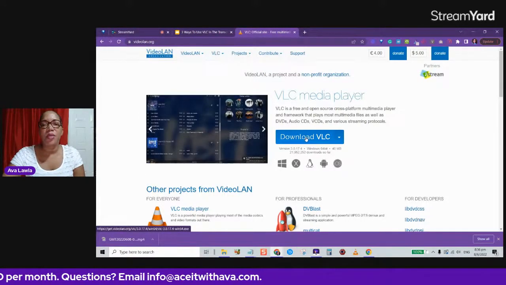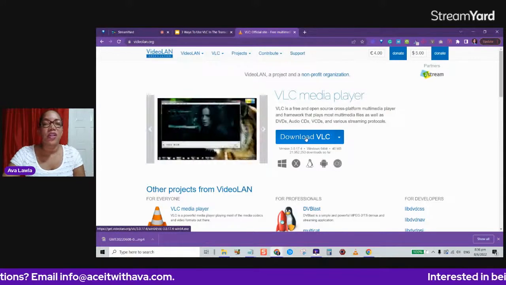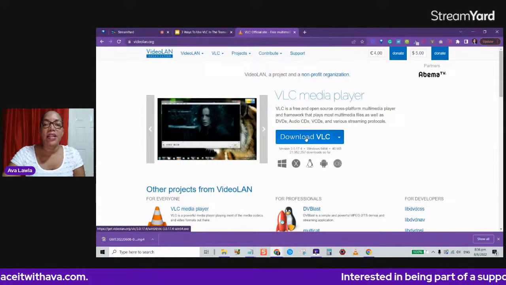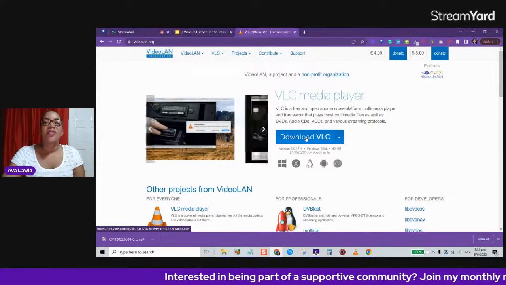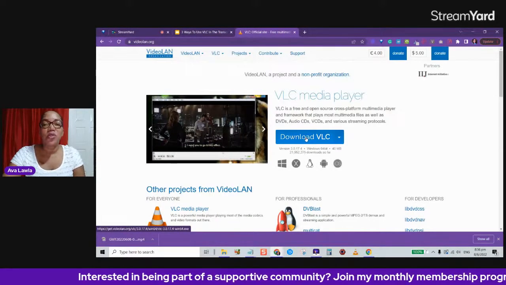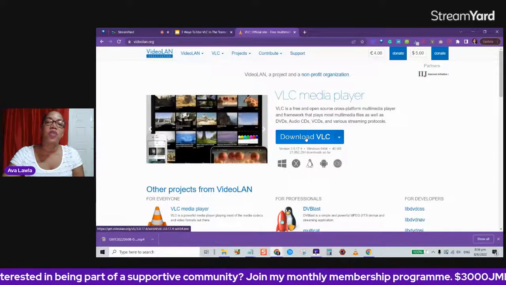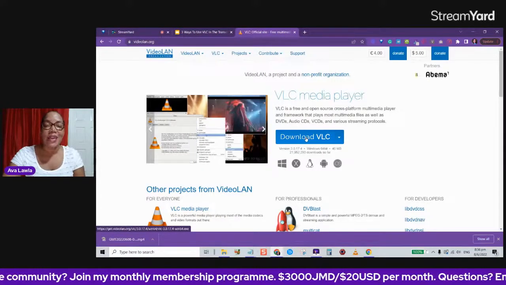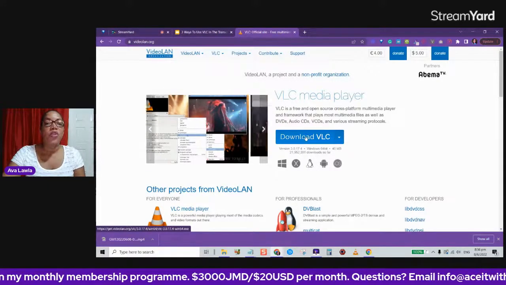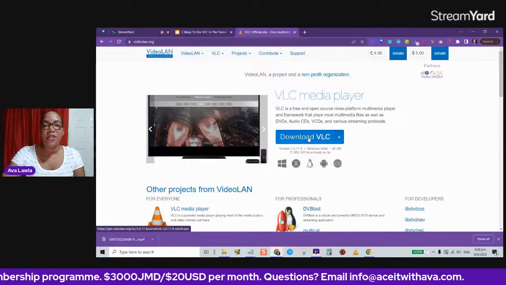VLC also has an app, so you can check in the Android store for the app. I'm not sure if it's available on iOS, but you can check there as well for the VLC media player app. Always have apps, versions of any particular tool that you use on the computer. You never know when you may need to use your tablet or your mobile to do certain tasks. So always check there.